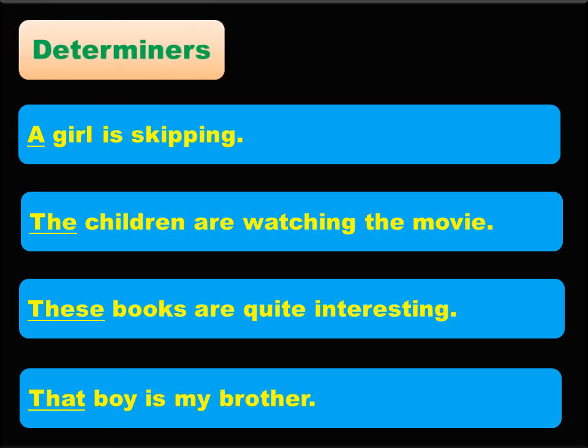determiners. In such sentences, the subject is a girl, the children, these books, that boy. And the remaining part of the sentence, you call them as predicate. Okay. Now let's see some more examples.